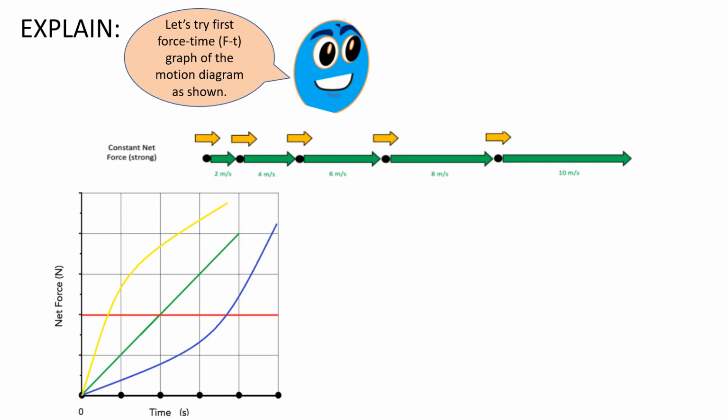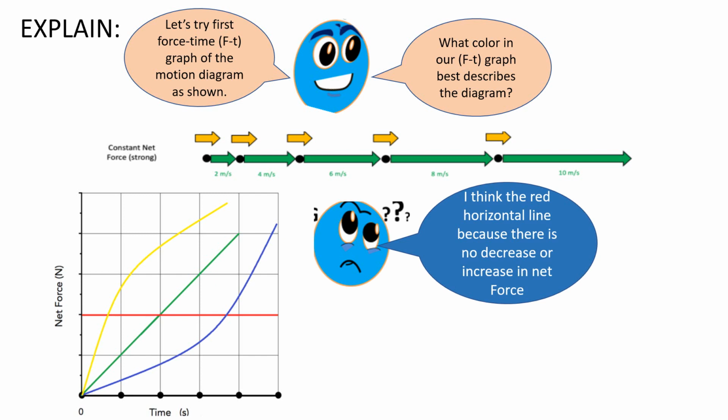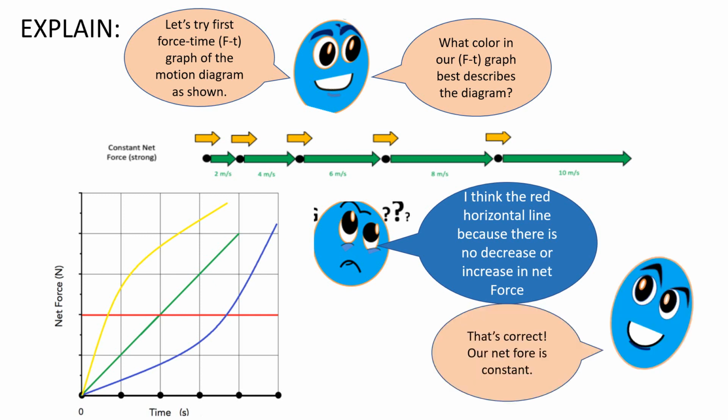You have constant net force and strong net force. What color in our FT graph best describes the diagram? I think the red horizontal line, because there is no decrease or increase in net force. That's correct. Our net force is constant.